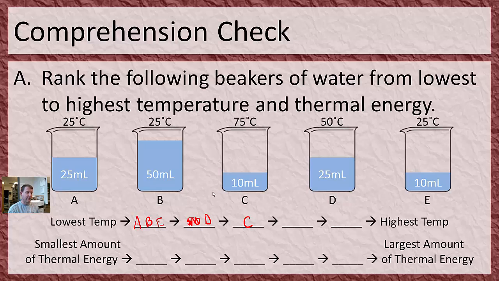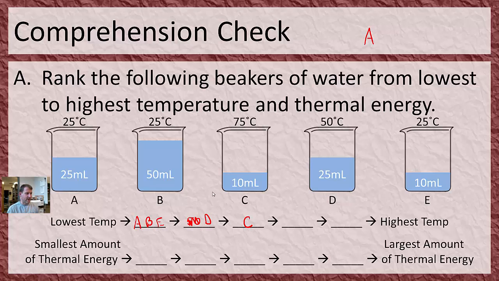All right, so now we come down here to the smallest thermal energy. Now this one is trickier because it depends on how much stuff you have and how hot that stuff is. The way I like to approach these really complicated ranking problems is I start with one of them. We'll just start with A. It doesn't matter. I'm going to put A right in the middle of this white space, and then just start ranking them on either side until I figure out what order they go in.